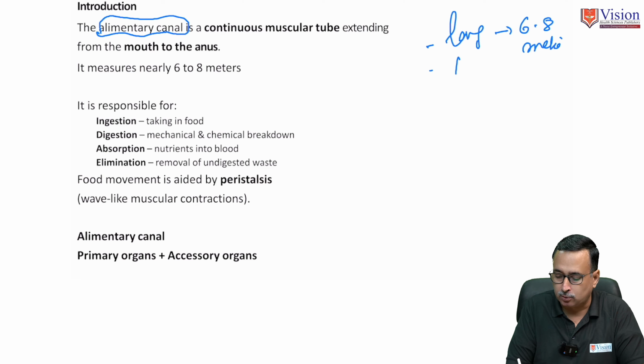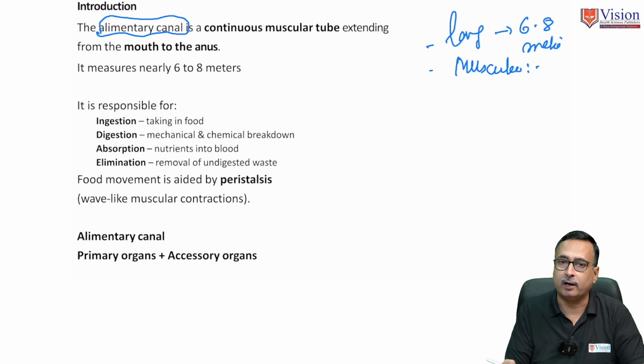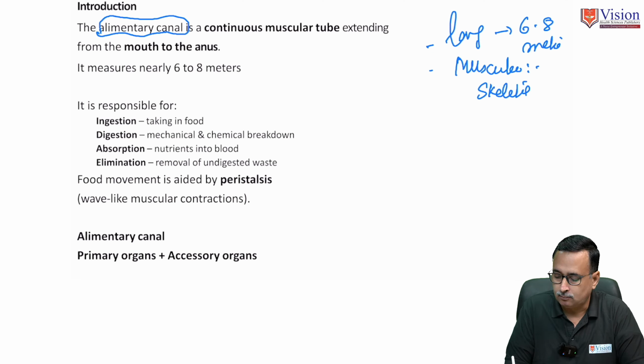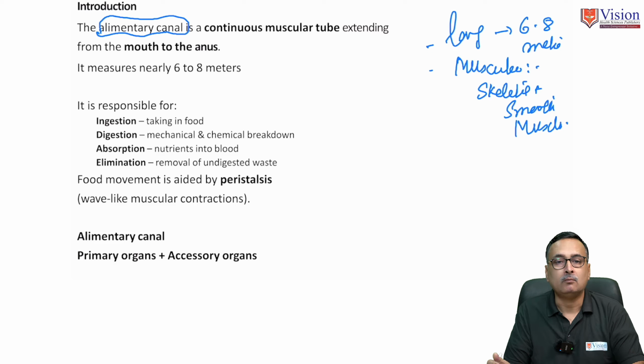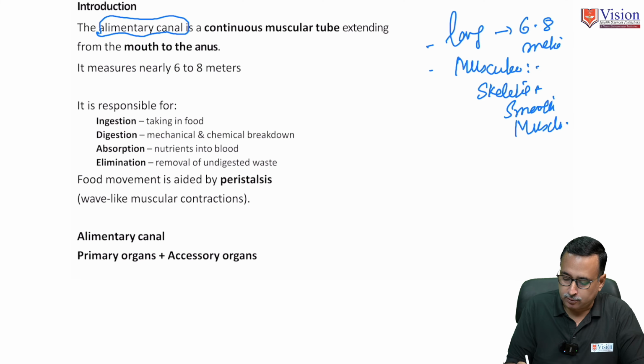It's a muscular organ, that is, it is provided with skeletal muscles and smooth muscles. And it is definitely a tubular structure. So let's discuss in detail the components of the alimentary canal.